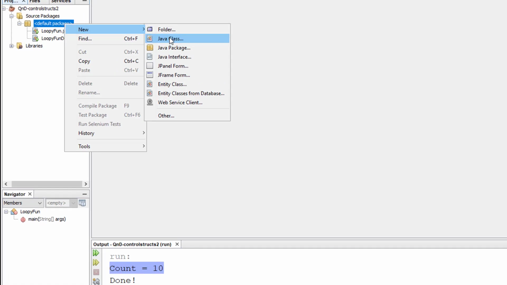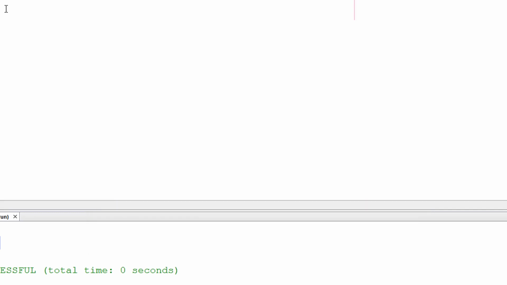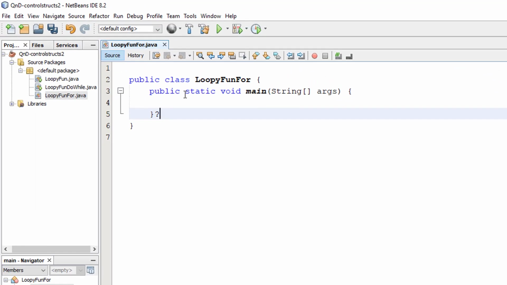Our third type of loop is called the for loop. So we'll say loopy fun for, okay. And inside here, I create the main method again. And for this one, this is kind of an awkward looking one if you're used to the while and the do while, but this is actually very, very handy. This one's actually perfect for these counter controlled or count controlled loops that we've been looking at thus far, because everything is in the header of the loop. Instead of just having to declare a counter outside the loop, you can actually declare it and update it inside the header of the loop.